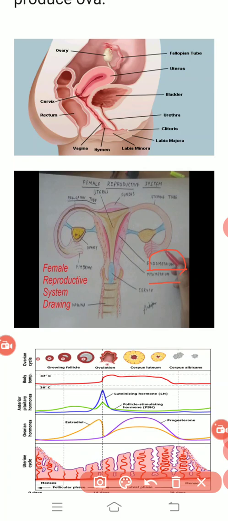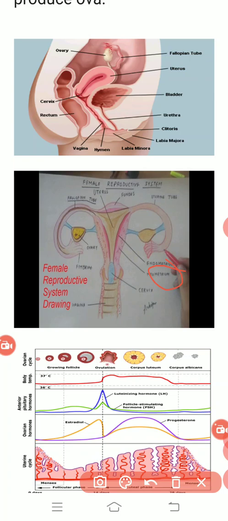Myometrium is a particular layer which is rich in muscular cells. This muscular region has the capability to provide flexibility and comfort to the fetus. So these two are the most important layers present in the uterus.